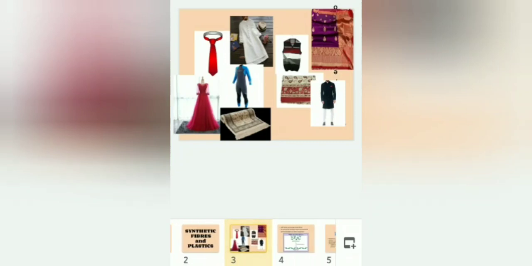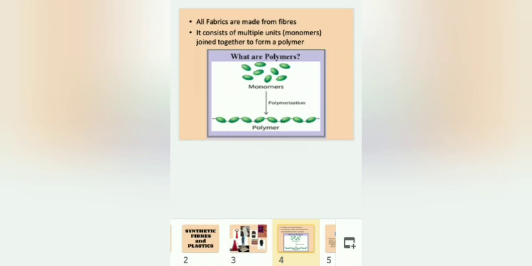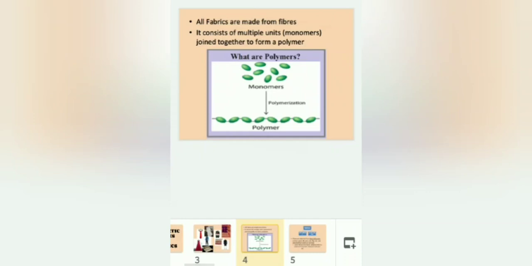They are made up of fabric. All fabrics are made from fibers. It consists of multiple units called monomers joined together to form a polymer. Now in this diagram you can see different single units of monomers joined together to give you a single chain of polymer.